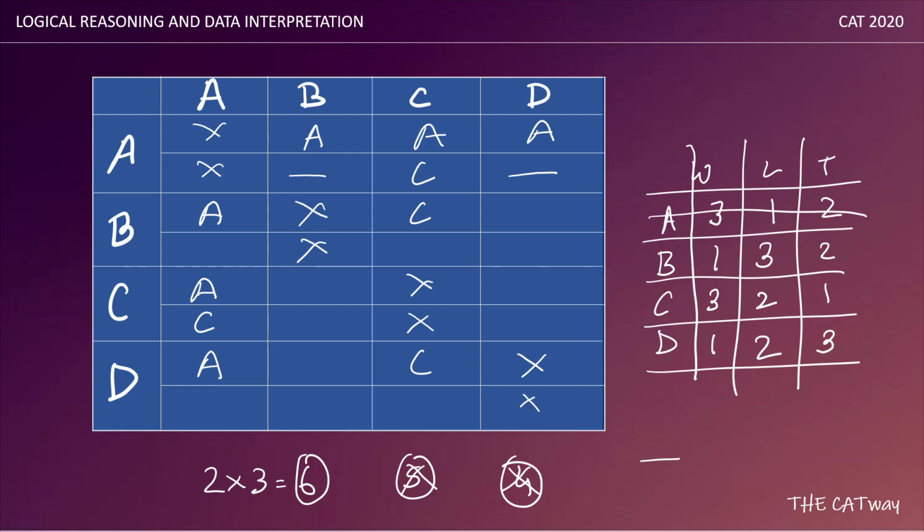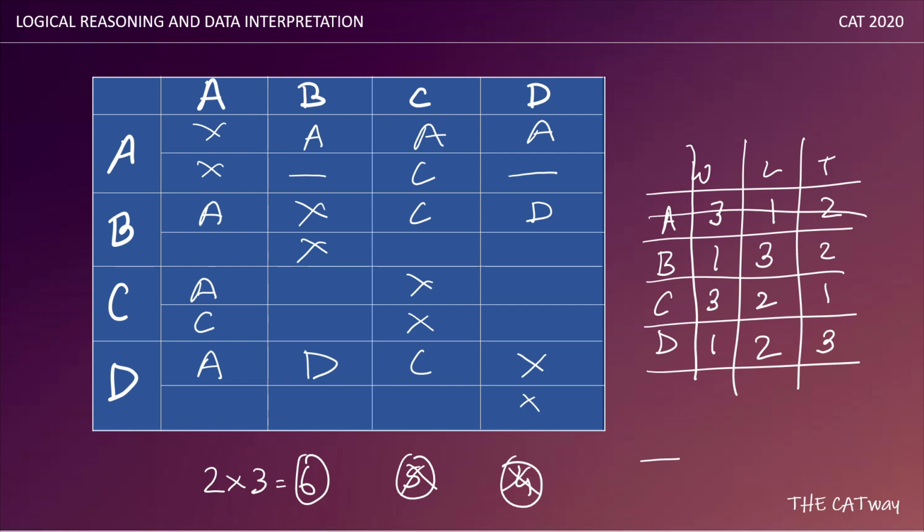So B has lost 3 matches. B must have lost one match against each of A, C, and D. So he has lost against all of them. So A he has lost, C he has lost, and D also we can write. And D versus B also we can write D.